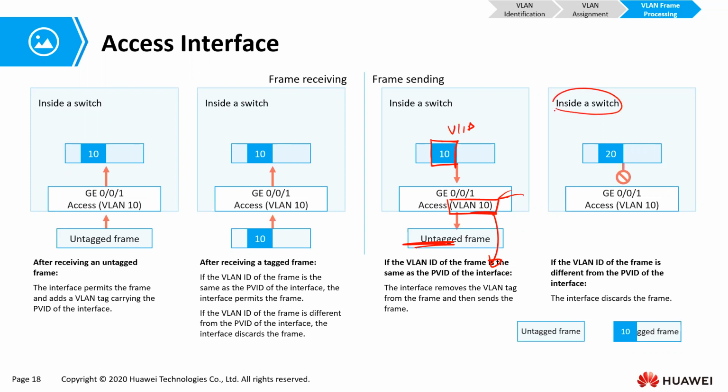And if the frame exiting the interface has a VLAN ID that is different from the interface's port VLAN ID, the interface is going to block that frame. It's not going to allow it to get out. Are we together? That is the behavior of an access interface.